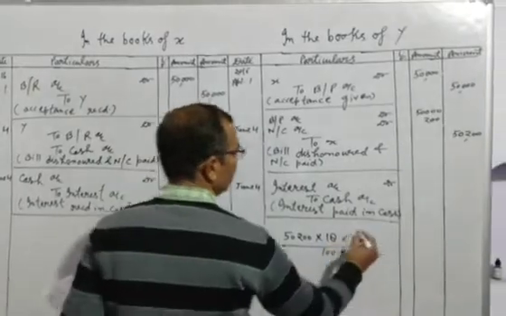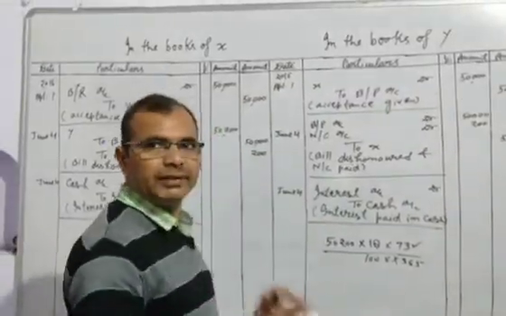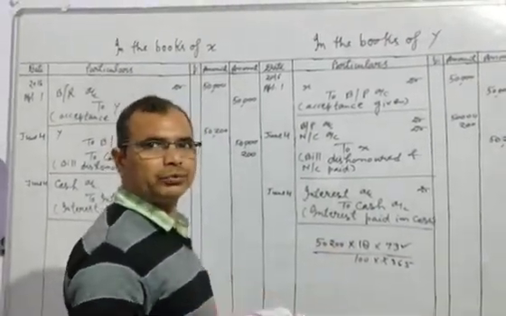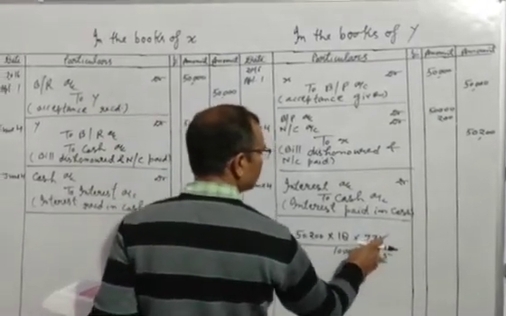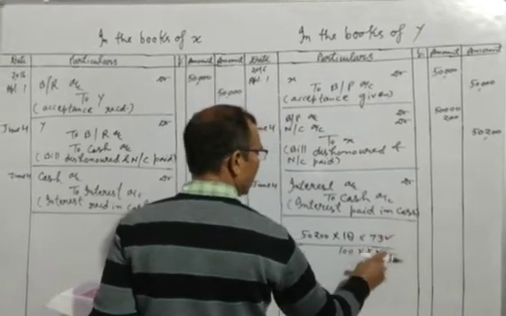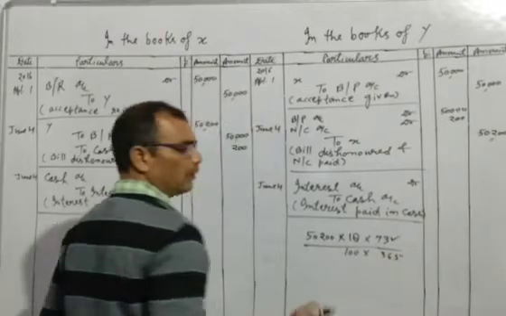If the period is given in the form of months, suppose 2 months, 3 months, at that time we will write here whatever the months is given in your question, and after that we will write into 12.